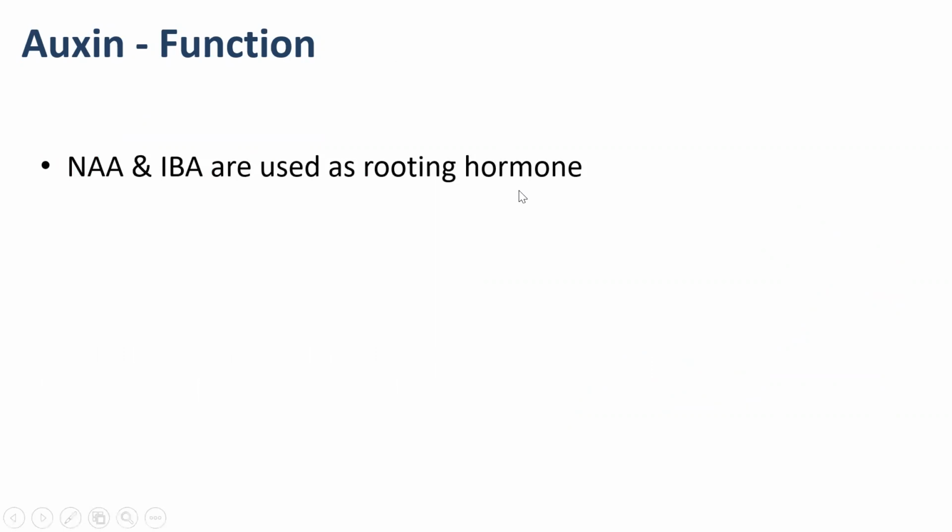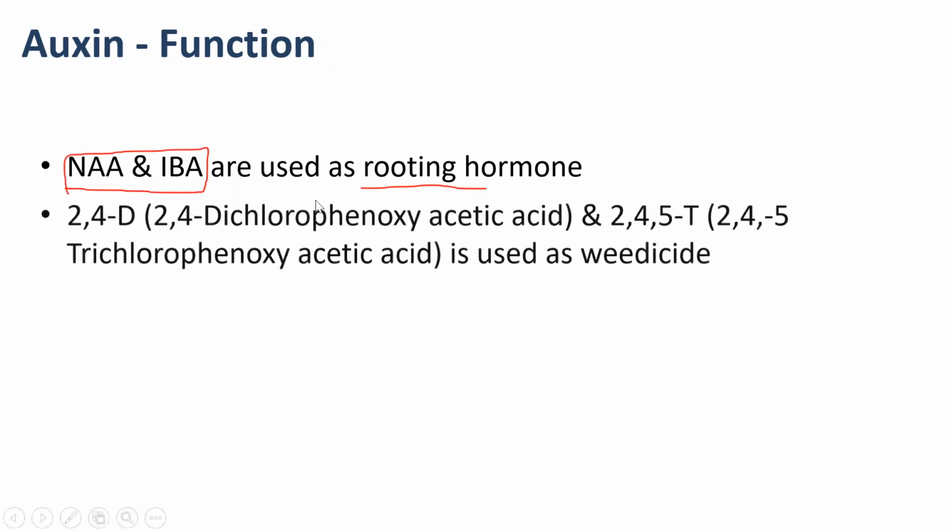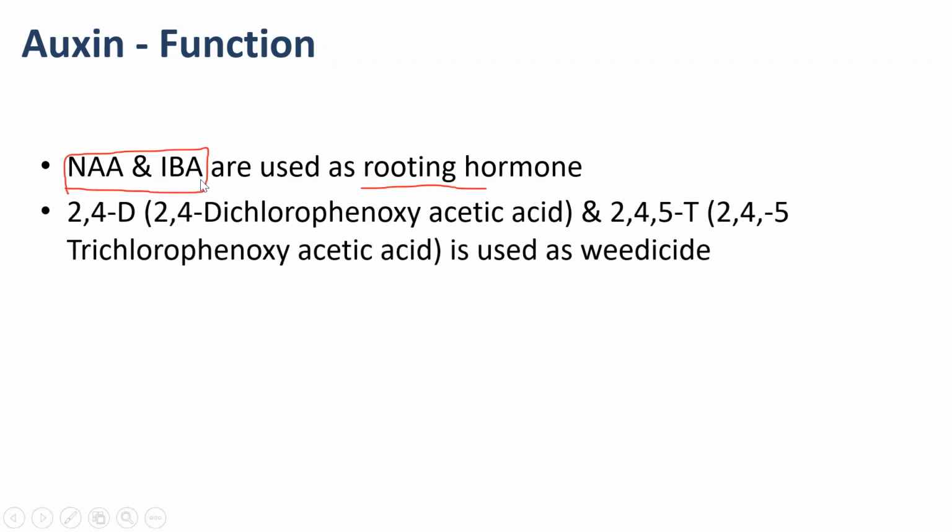So finally, NAA, that is naphthalene acetic acid, and IBA, indole butyric acid. Please remember these two names. NAA and IBA are used as rooting hormones because these are commercially utilized to induce roots in plants. That's why we call NAA and IBA rooting hormones. Now, the full form of 2,4-D is often asked. 2,4-D is dichlorophenoxyacetic acid.